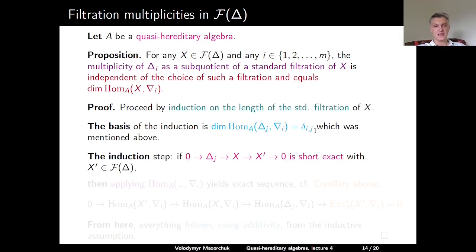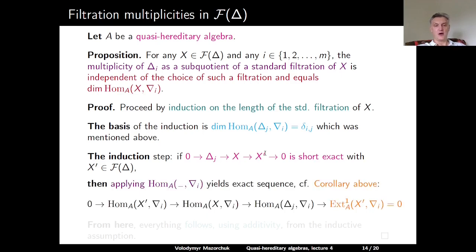Now for the induction step, we assume that X has a standard filtration of length greater than 1, take a standard submodule delta J of X, and assume that the cokernel X prime has a delta filtration. We apply Hom over A from blank to nabla I, and this yields the following starting part of the long exact sequence.